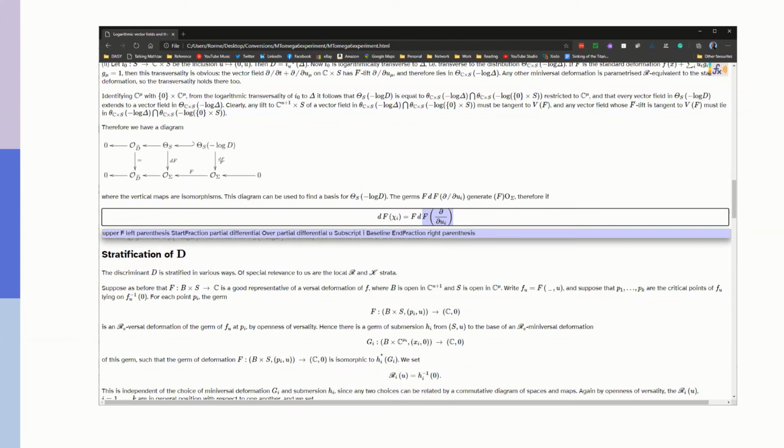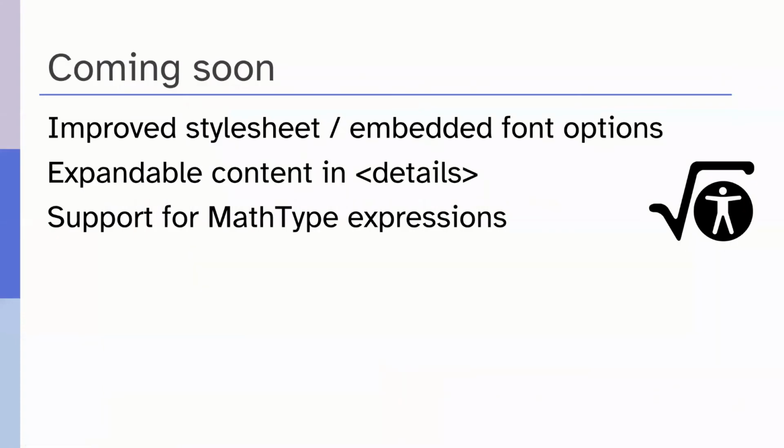So coming soon then. Maybe I shouldn't have said coming soon. Coming in the future. I told you that we've done some work on the style sheet, but our team is now working on improving the style sheet approach, maybe taking a method that allows you to add different options, including, for example, the ability to embed a font.